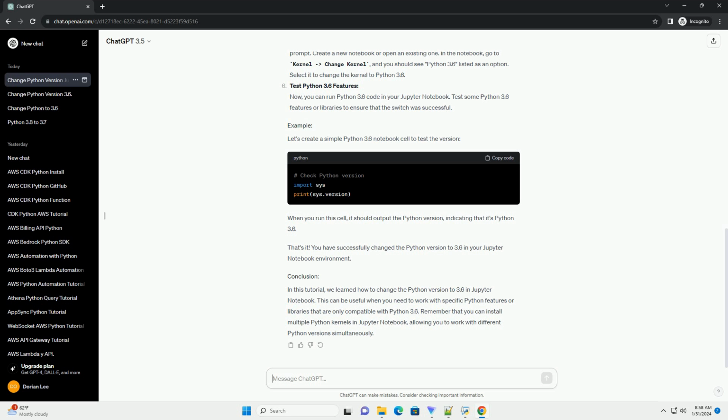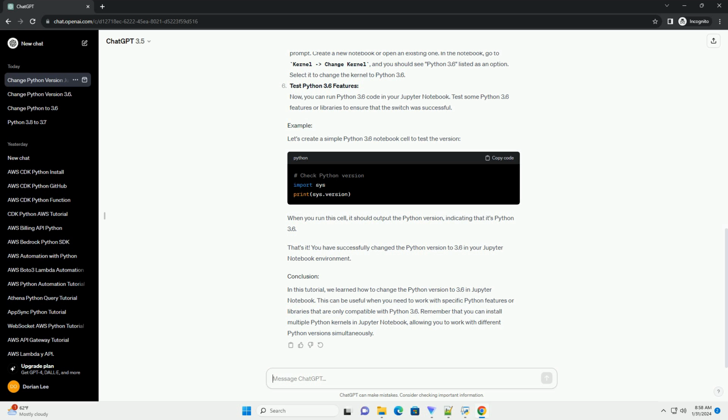Register Python 3.6 kernel with Jupyter. After installing the IPython kernel for Python 3.6, you need to register it with Jupyter Notebook. Run the following command. This command installs the kernel named Python 3.6 in your Jupyter environment.